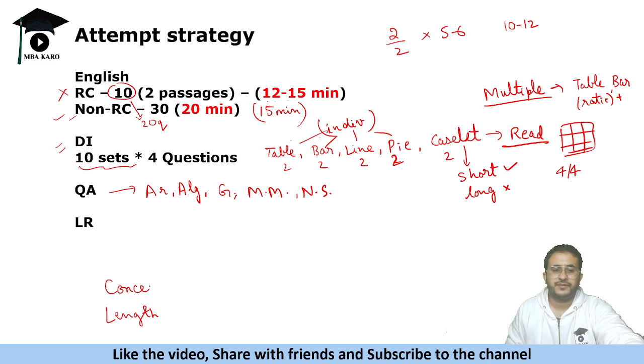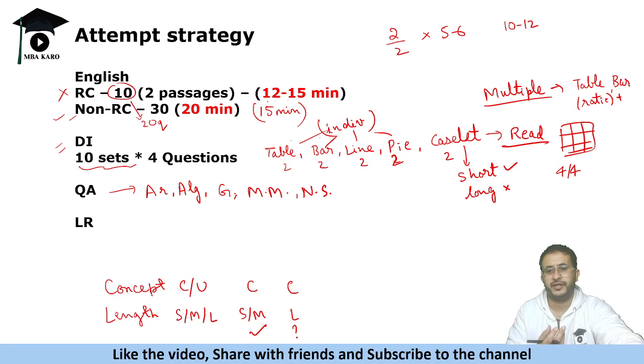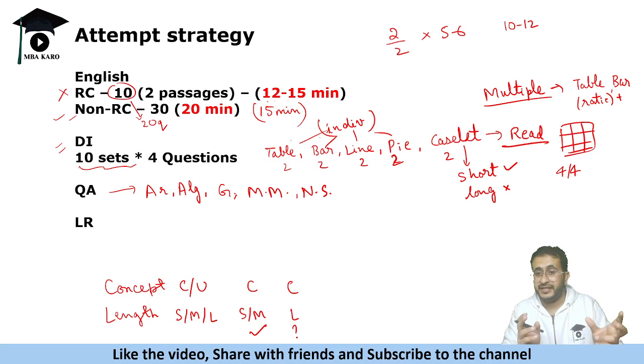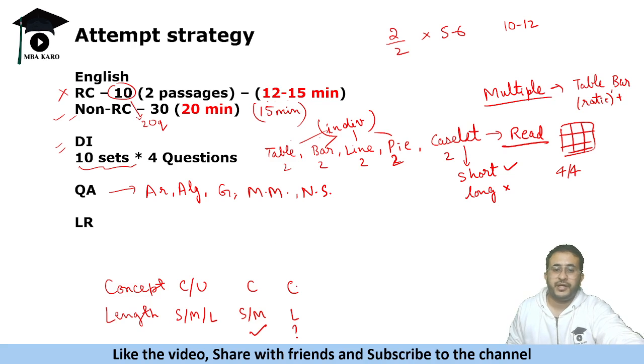Now, concept can be classified as clear or unclear. Length could be short, medium, or long question. Okay. Now, if concept is clear, length is short or medium, then attempt it. If concept is clear, length is long, avoid it. I mean, you can attempt it later. Like, आपको concept आता है. Let's say time and work का question है, but lengthy है. You read the question, you realize that it requires a lot of calculation. So attempt it later.